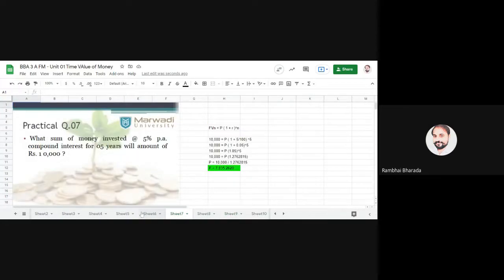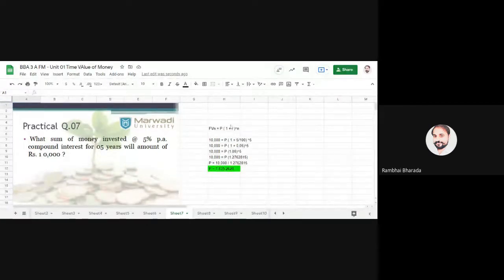One more thing here. In some books, in some exams, you may find that future value is given to you and PV is not given to you. In some practical questions, all things are given to you, but R is not given, or N is not given. You need to use the same formula, and by putting in the values available with you, you will automatically find the missing value, whether it is FVN, PV, R, or N. So if any three values are given, the fourth value you will get automatically.